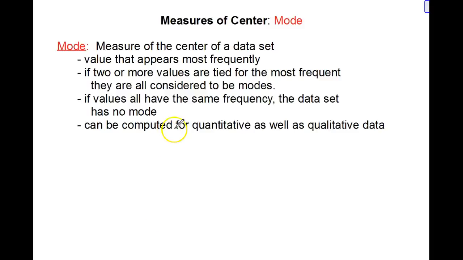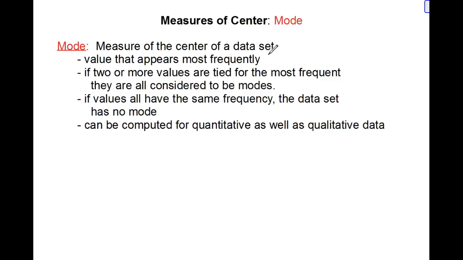In this video, we will continue talking about the measures of center, in particular mode. Mode is the value that occurs most frequently. So this is the one that has the highest frequency, the one that occurs more often than the others. If two or more values are tied for the most frequent, they're both considered to be modes. Therefore, you can have data sets that have 2 modes, 3 modes, 4 modes, and so forth.